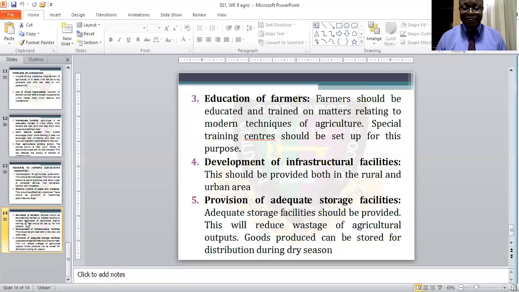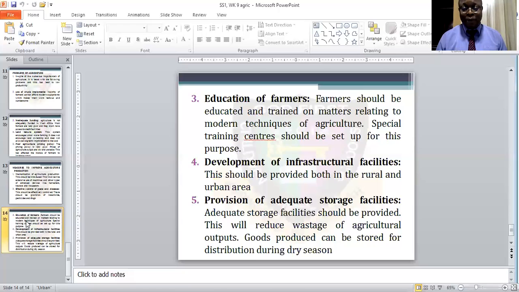So the farmers should be able to keep their goods or store them in the warehouse or the storage area, so that they can get access to them especially during this time of the dry season.